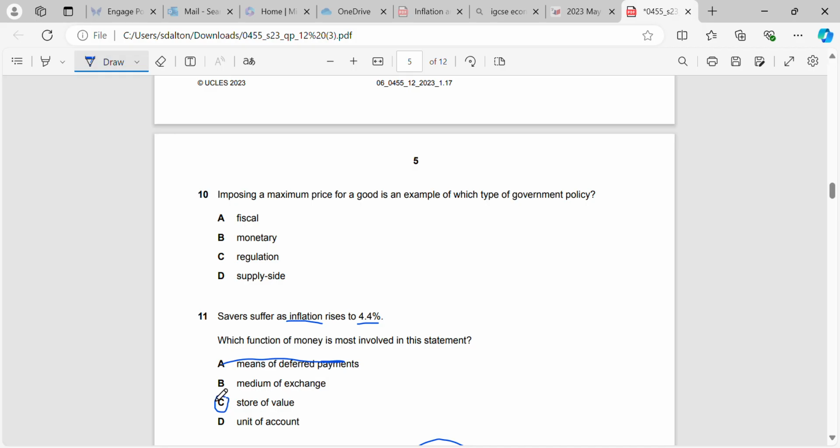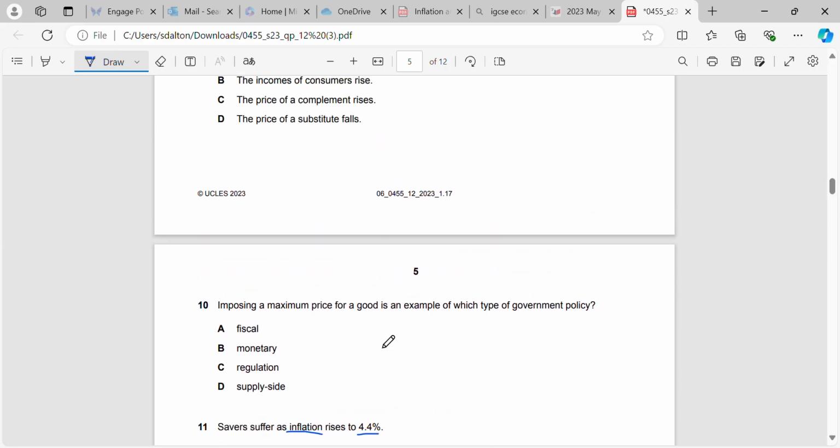Means of deferred payment, medium of exchange, and unit of account are all relating to money for characteristics and functions, but just look over them. Store of value is the one where it will allow us to keep the value during a period of inflation. Of course, the value of our money will be going down, but that's its function that it performs during those times.